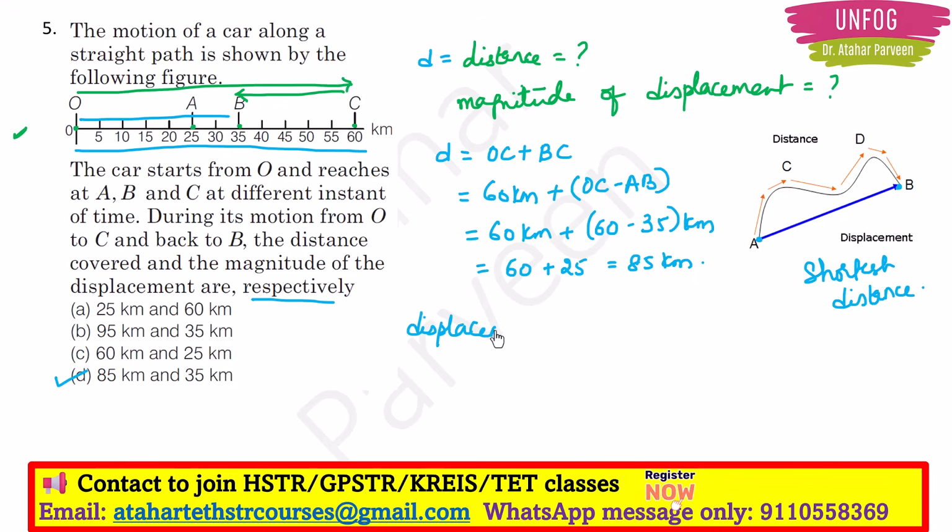So basically here the magnitude of displacement is equal to the shortest distance between O and B, right? So what is the shortest distance between O and B? It is 35 kilometers. So option D, again finalized answer it is, that is option D will be the correct answer here.